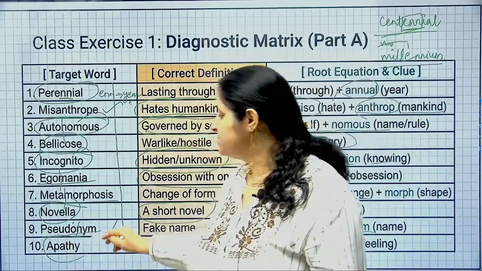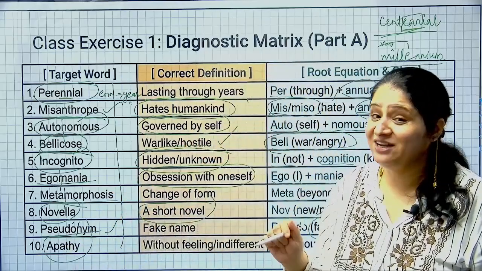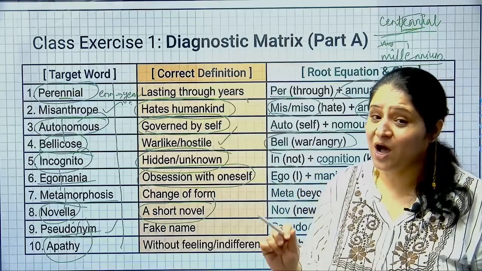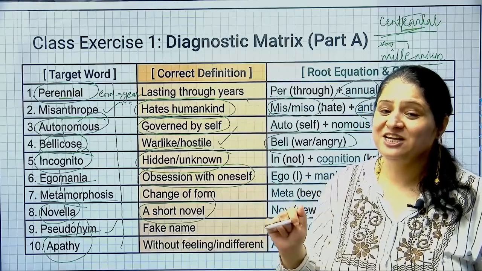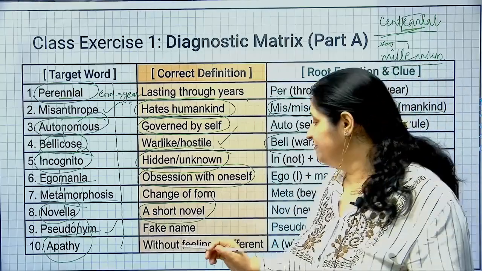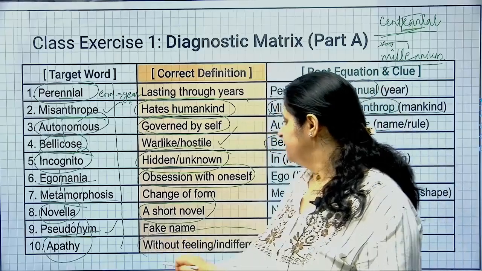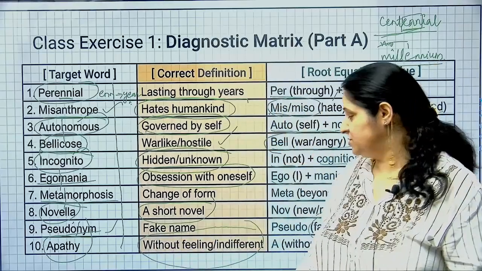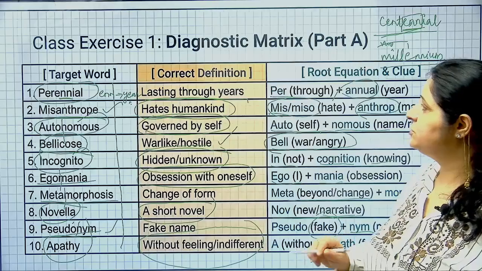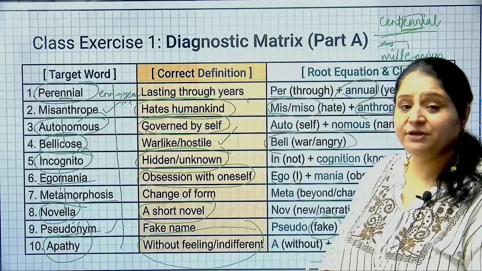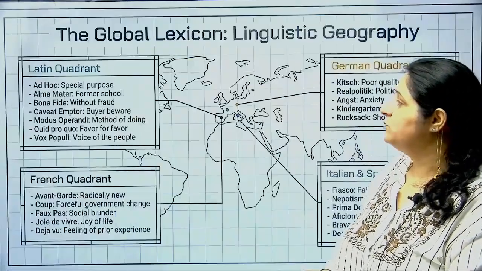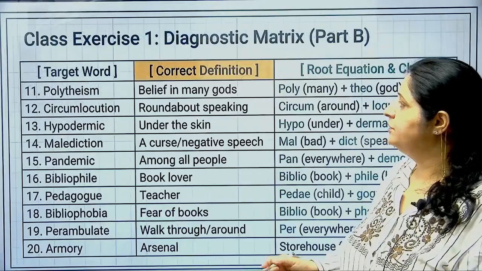And then we have already done this word apathy. Apathy is without feelings, not, without any feelings, having no feelings. So an indifferent person is an apathetic person. Clear here, students? Right? So this was the first list in your VA1 exercise 1. Now this is another list. Let me go to the other list.